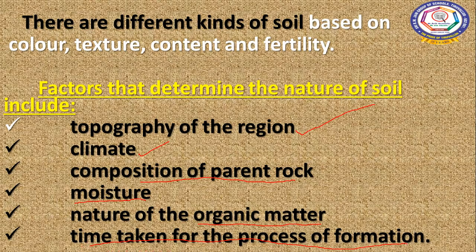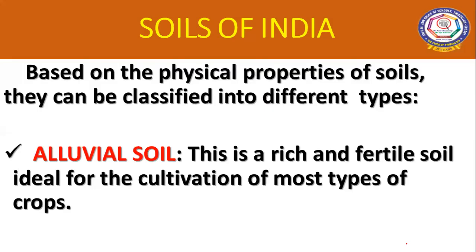So let us see the different types of soil. Based on the physical property of soil, they can be classified into different types. Actually, the Indian Council of Agricultural Research, that is ICAR, has classified the soil found in India into 8 groups, children.